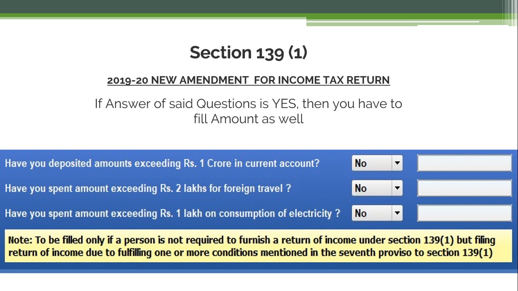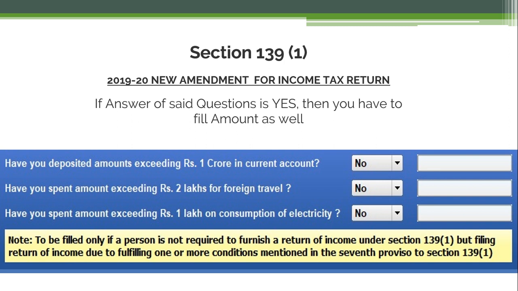Next we have section 139, 2019-20. It's a new amendment for the income tax return. You have to answer these three questions, and if you have filled yes, then you have to fill the amount as well, that is, how much amount. And let me remind you, these three things we have discussed in our previous modules, that if you have an answer yes to these three questions, then it is mandatory for you to file the ITR.